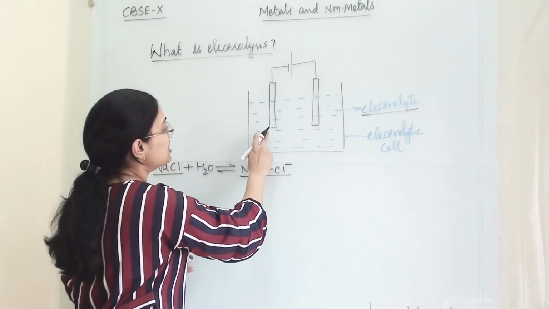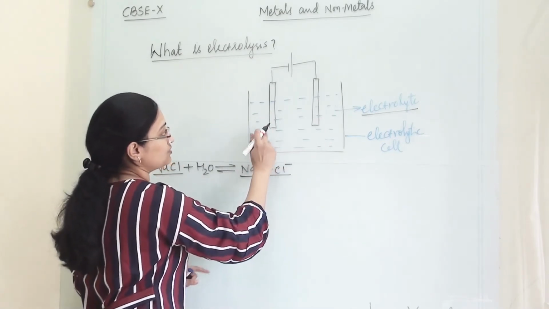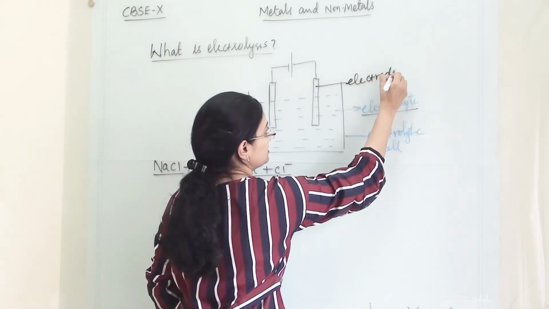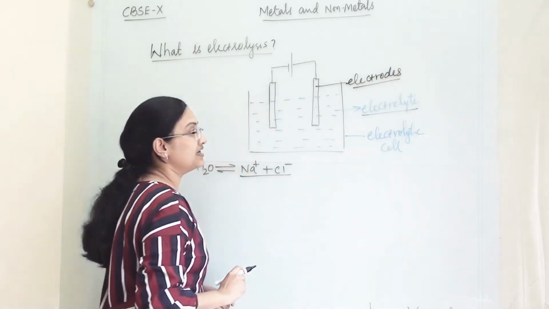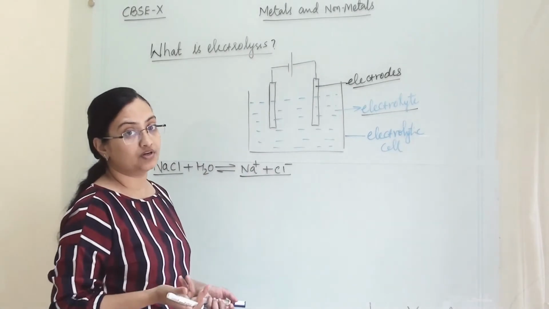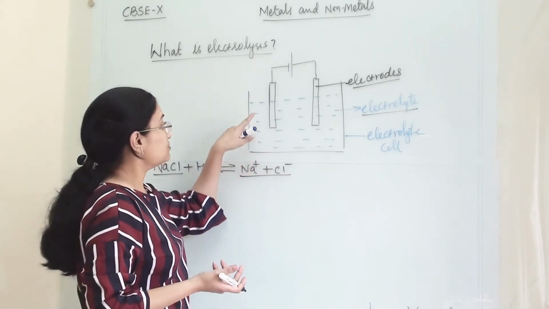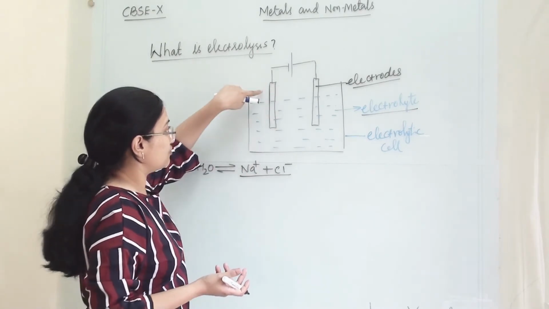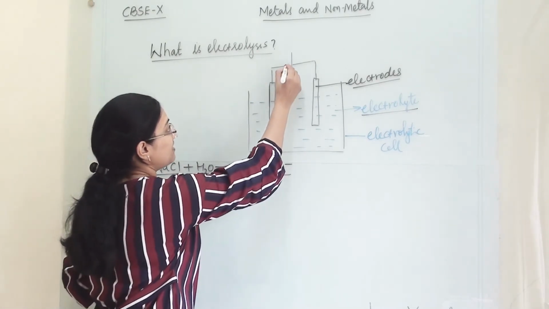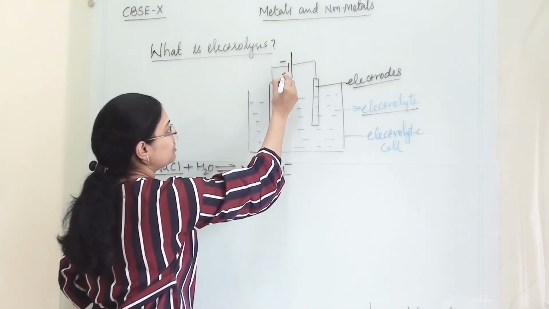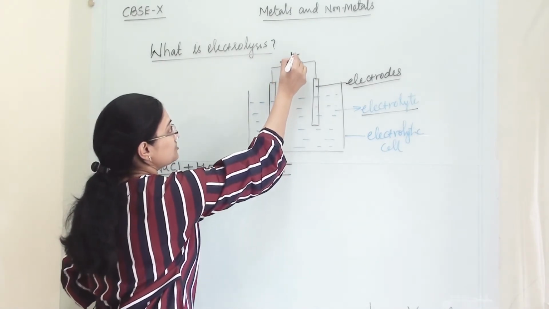Now these are the electrodes. As electrodes we can take graphite, copper or any other electrode. Here there are two electrodes. One electrode I have attached to the small terminal of the battery, which is the negative terminal. The other is the positive terminal.